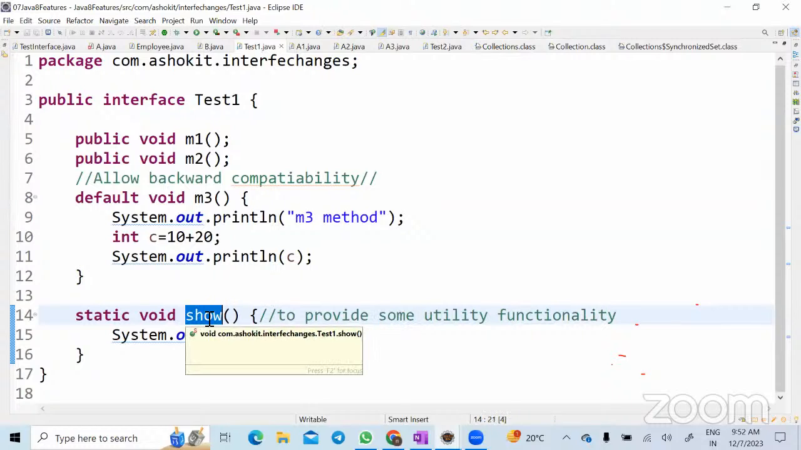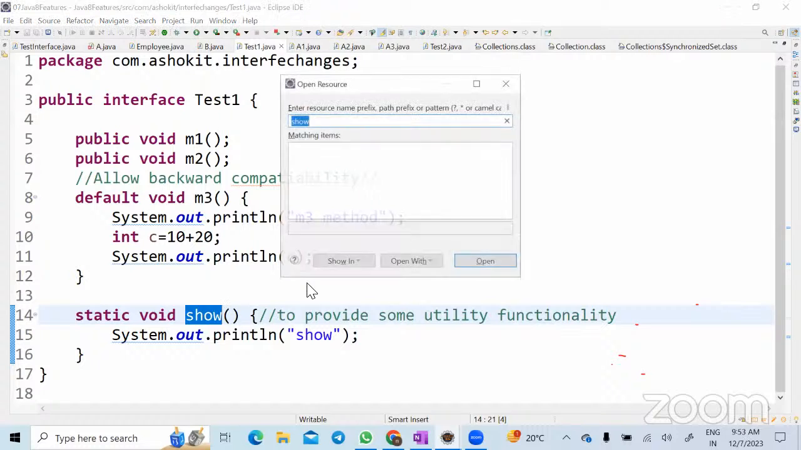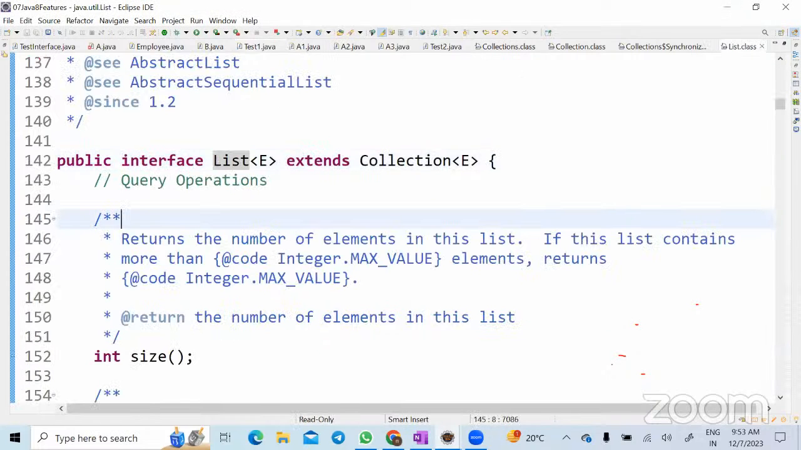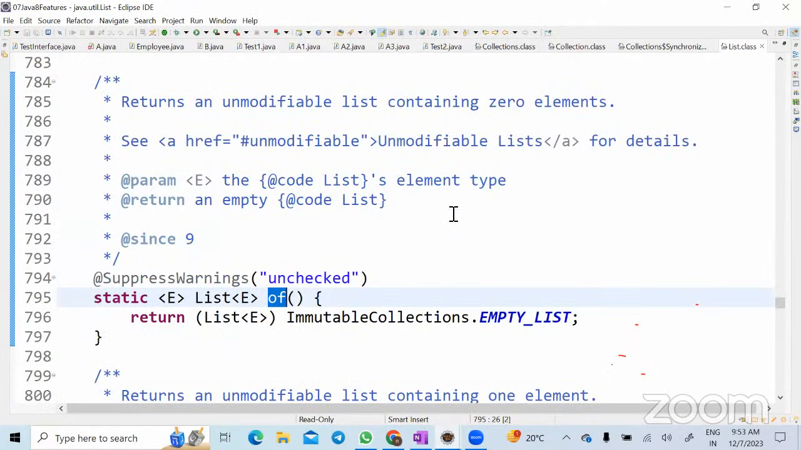Now, from Java 8 onwards, can I write static methods in an interface? Yes. So going forward, let us take Java 17 or Java 19. List is an interface or not? Yes. So in the List interface, look here, there is one method, of. What is this method, guys? Static. And it is present in the List interface. They should have written this in the Collections class, but they have written it here.